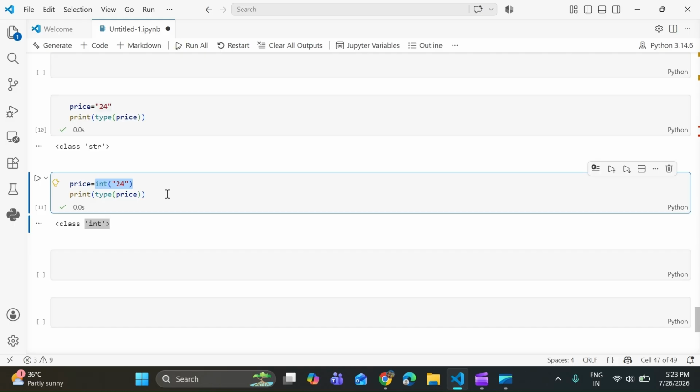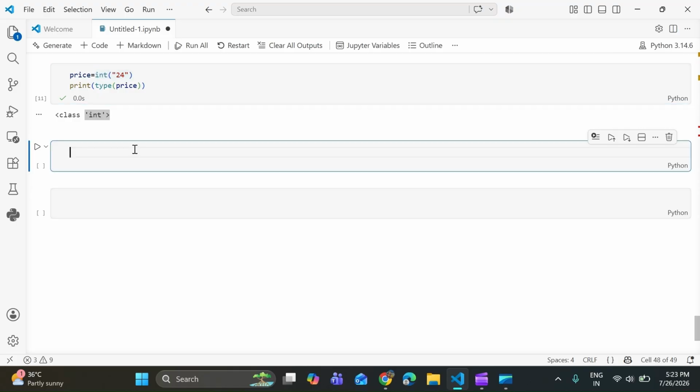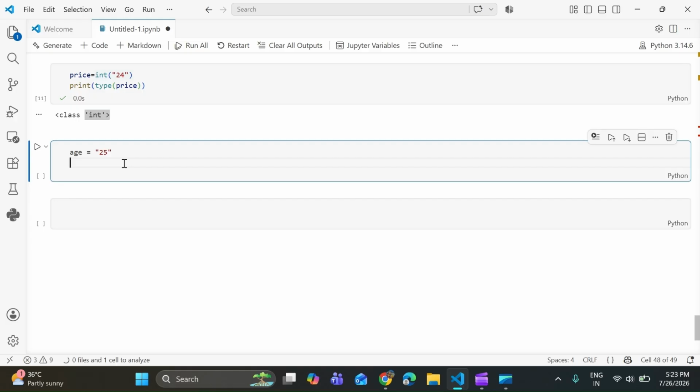Now we have one more question: why do we use typecasting? Let's understand. Sometimes we need to perform mathematical operations. Like age is "25", and we need to perform a mathematical operation like print age plus 5.